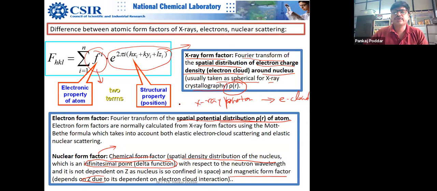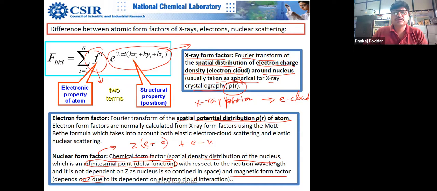It does not consider the nucleus. It depends on how dense the electron charge density is. And the electron form factor is electron interaction with the electron cloud, that is Z times, because you have Z electrons, plus electron interaction with the nucleus.